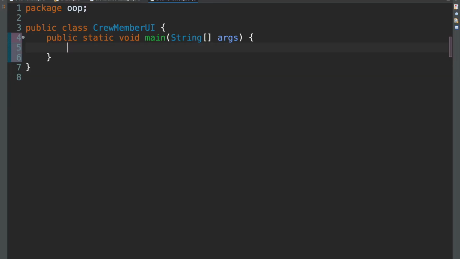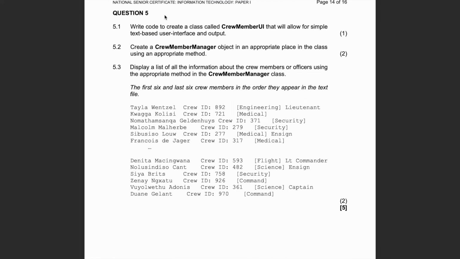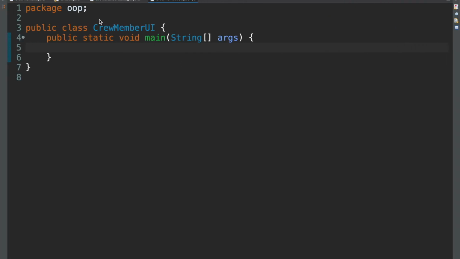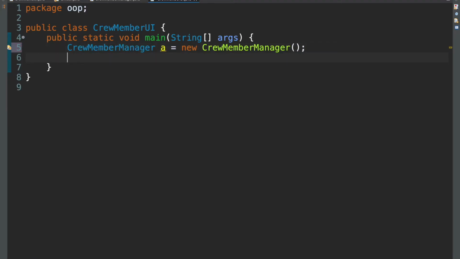And in this main method, we want to create a crew member object in an appropriate place in the class using an appropriate method. So that appropriate place that they're talking about is just inside the main method, and the appropriate method is just the constructor, right? So we're creating our new crew member manager, calling it A. That's equal to new crew member manager, a normal way of instantiating a class. And then that's done, 2 marks.